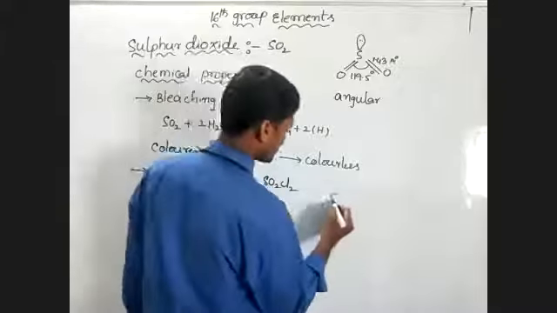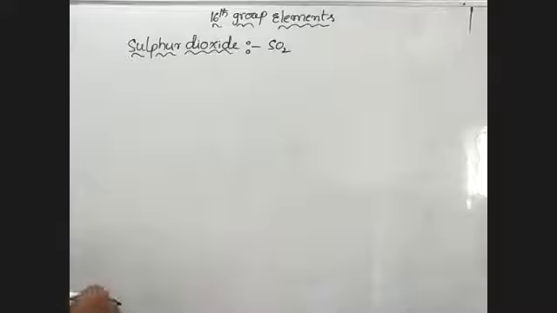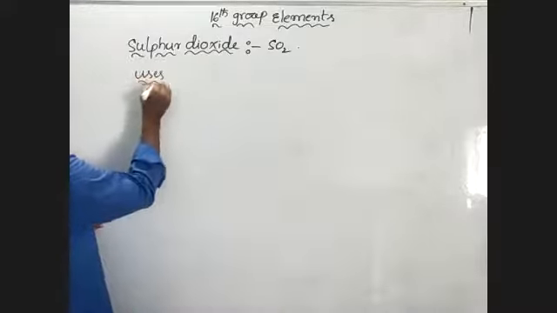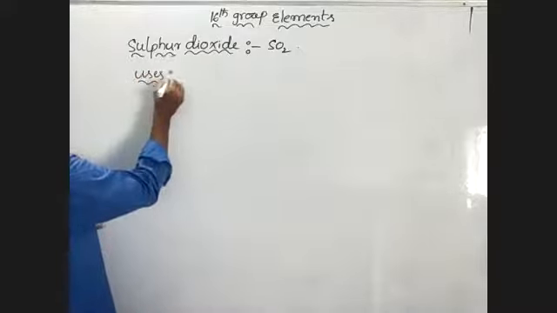After that, uses of SO2. Next one, coming to the uses of SO2. Right. SO2 is used in refining petroleum and sugar.